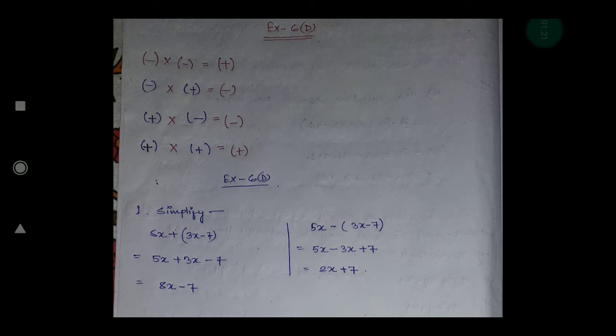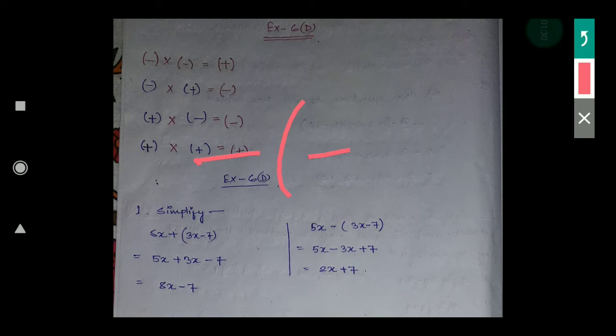If a negative is given, see here, suppose minus of minus 3 is given. Here minus is there, here also minus is there, and a bracket is given. That means this minus is multiplied with this number, so you have to multiply the minus. This minus into this minus will become plus. Then after that it is plus 3, or you can write 3. Like this.